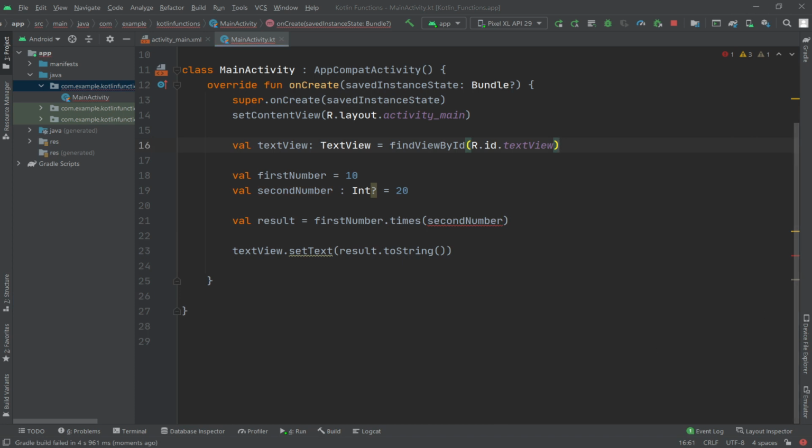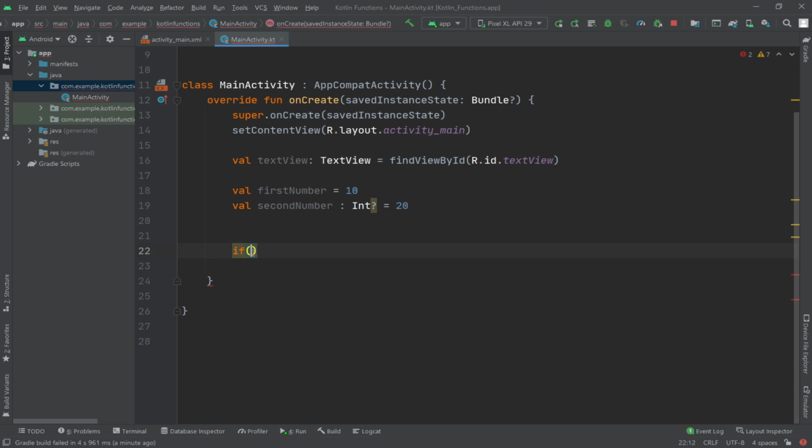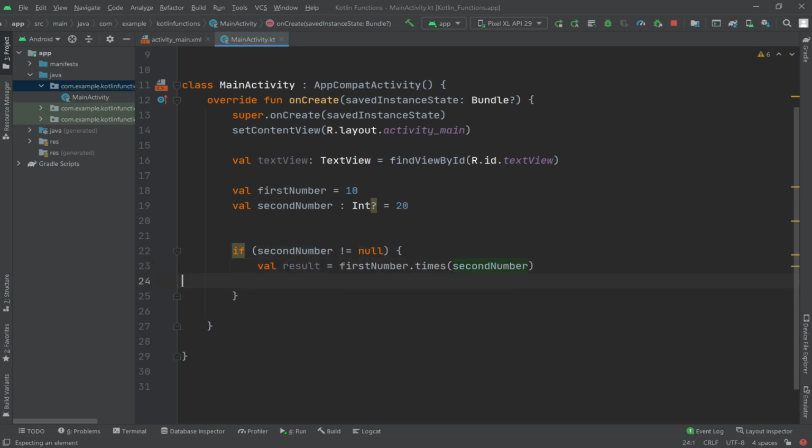A possible solution to this problem is to simply write an if statement to verify that the value assigned to the variable is not null before making this function call, as we did earlier. Let's do another one again. If our second number not equals to null, then print this.